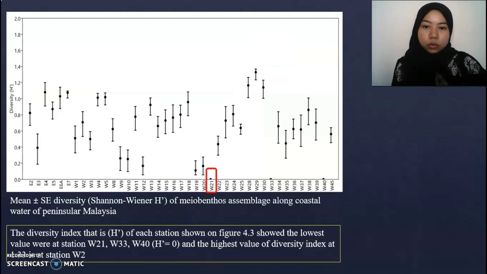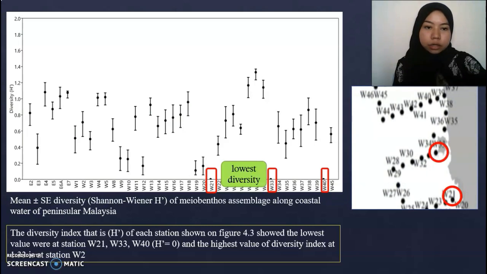While the lowest diversity index is at stations W21, W33, and W40. This may be due to the location, where all of these stations are situated near shore between high and low tide, which can cause physical variation in this area.